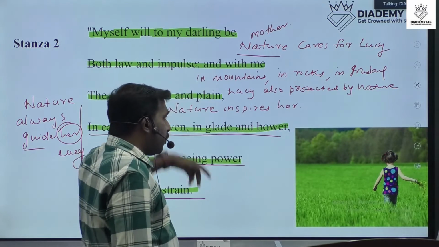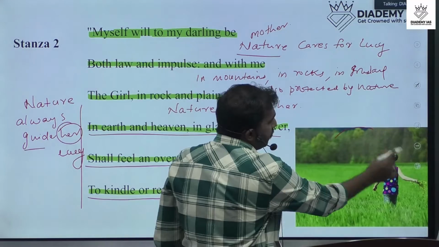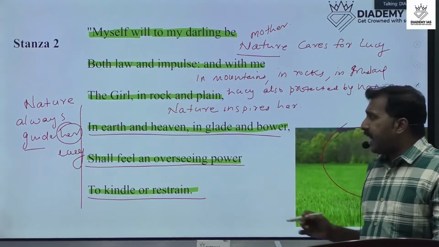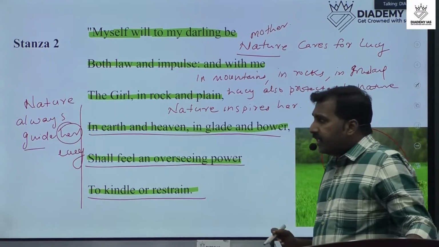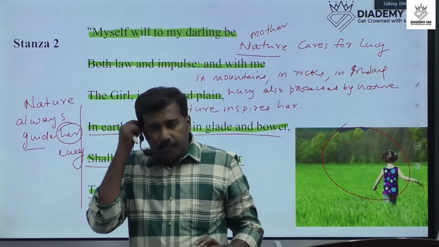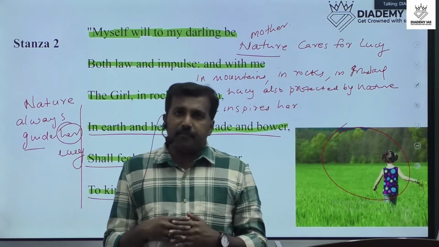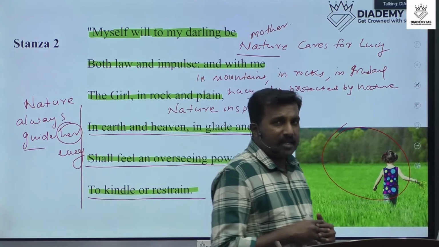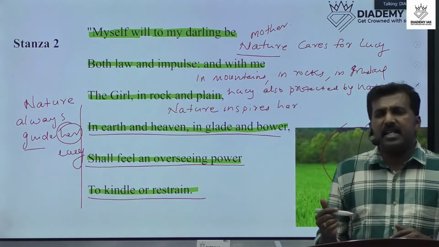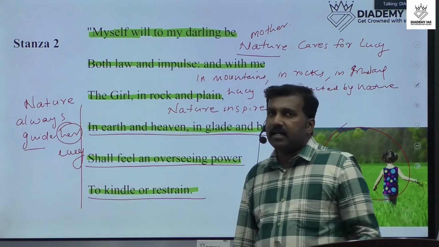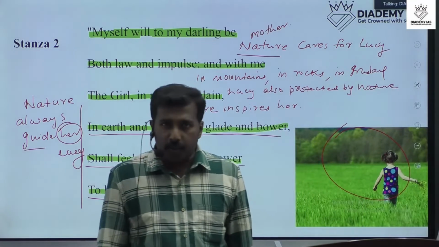So these are the important points relating to stanza 2, and through this stanza 2, William Wordsworth explains about the role of nature in this poem, because this poem mainly points to the life of Lucy. She is only 3 years old and now she is dead, and the poem is about a sorrow.